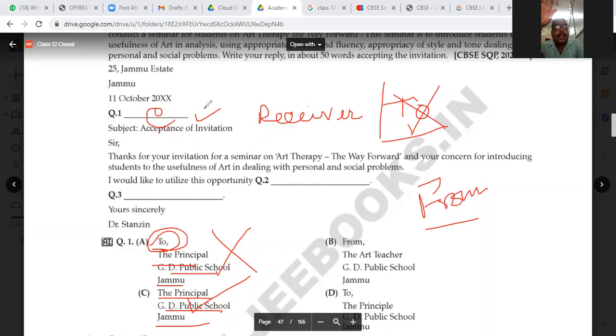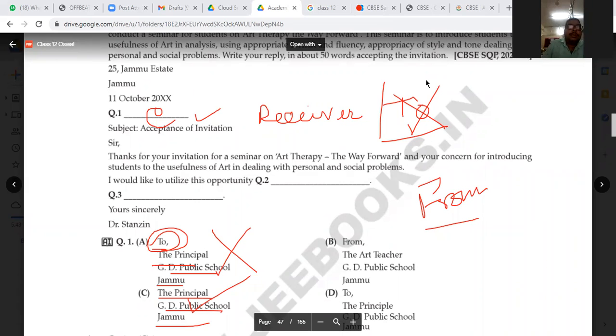Instead, in the CBSE format, you can put only the receiver's designation and the receiver's address. That will be enough in the CBSE format. You should not go by the format of the state board. The state board format says you should write to the principal GD Public School. So you should go according to the CBSE format. So here it is the format.